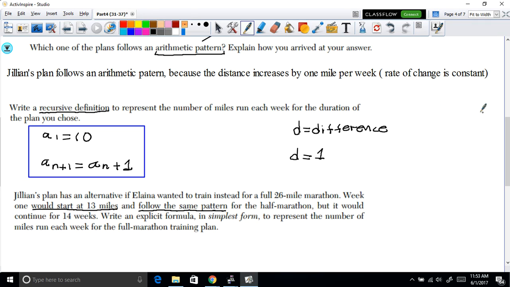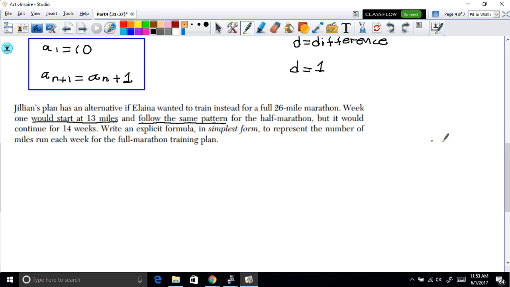Okay, so now if we want to write an explicit formula here, we've got to remember how the explicit formula looks. The general way to write an explicit formula is a_n equals a1 plus n minus 1 multiplied by the difference.